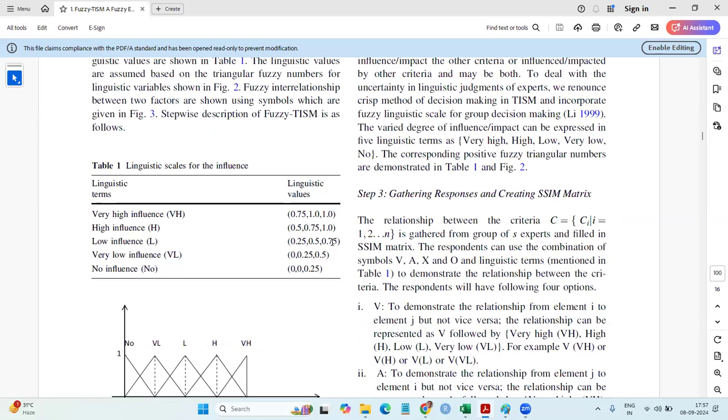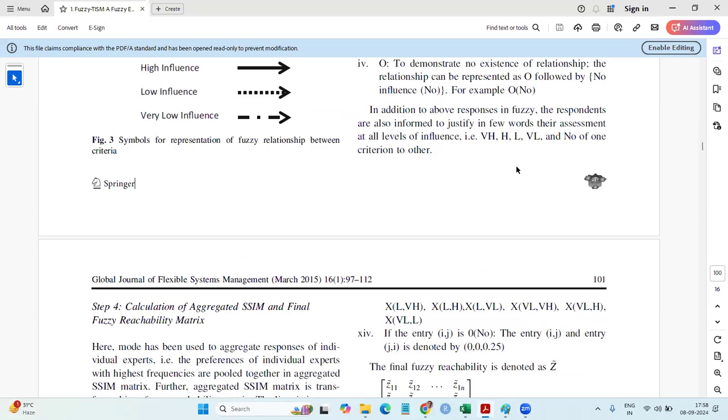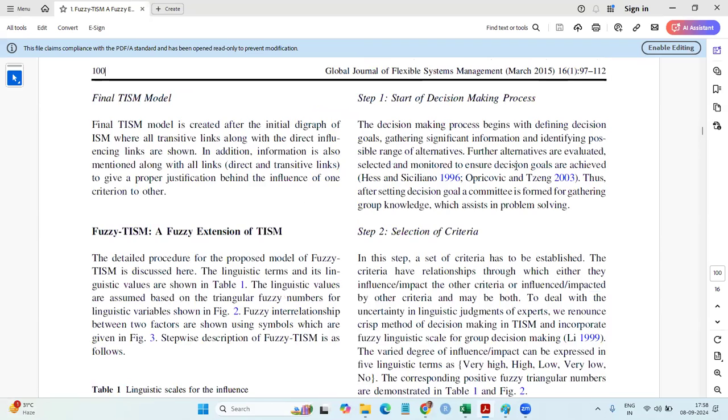These are the linguistic terms and the values. So what will happen? All the values will become like this. 0.25 will become 0.0 to 0.5. Low will become from 0.25 to 0.75 and so on. It will become like this. These are the linguistic values from the linguistic terms. Go ahead. Now they propose something.